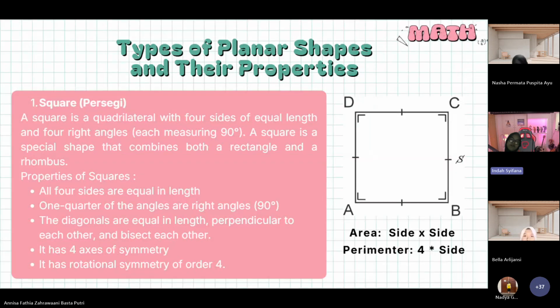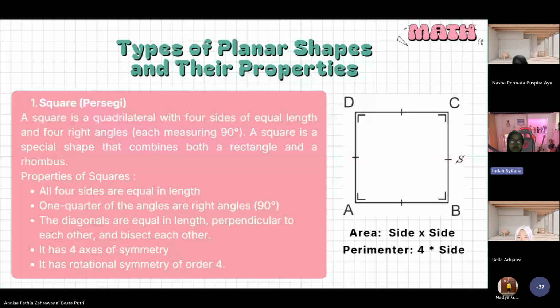Okay, types of planar shapes and their properties. First, the square, or persegi in Indonesian. A square is a quadrilateral with four sides of equal length and four right angles, each measuring 90 degrees. A square is a special shape that combines both a rectangle and a rhombus.